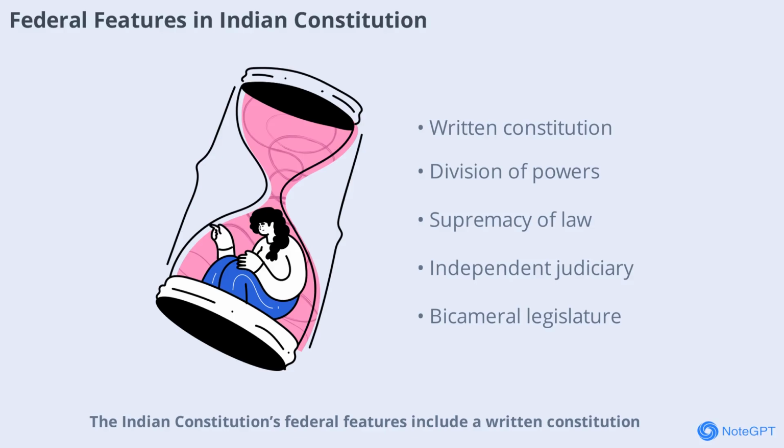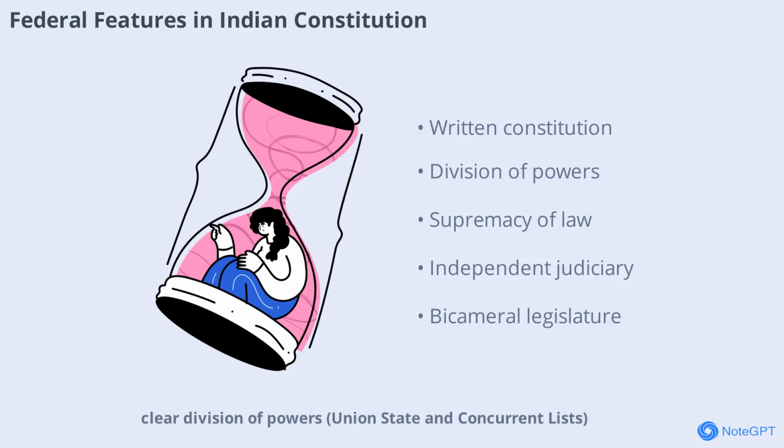Indian constitution's federal features include a written constitution, clear division of powers, union, state, and concurrent lists, supremacy of the constitution, independent judiciary, bicameral legislature, and dual government. These features ensure that both central and state governments function independently within their domains, while the Supreme Court resolves disputes. The federal structure balances national unity with regional autonomy.